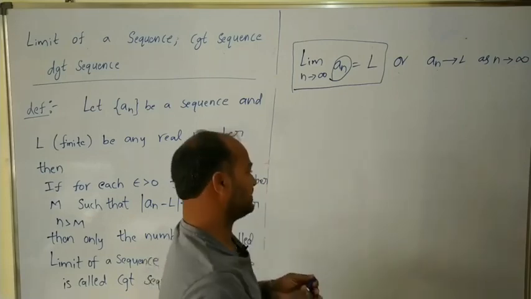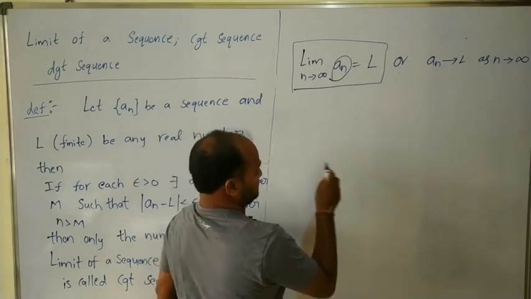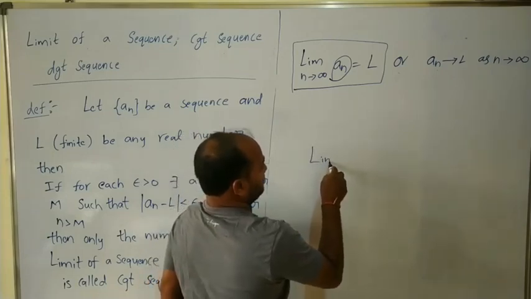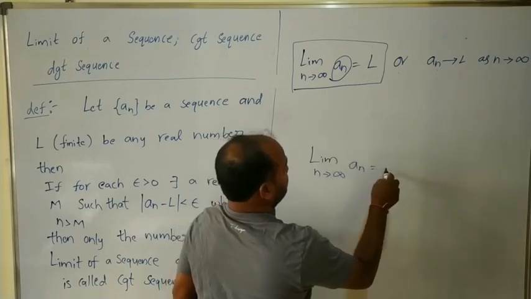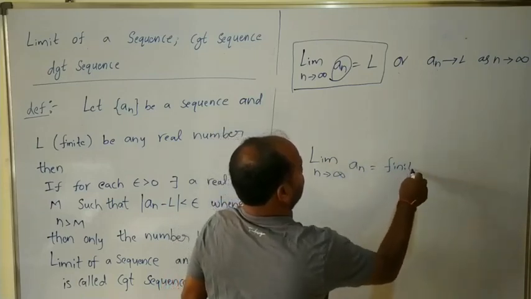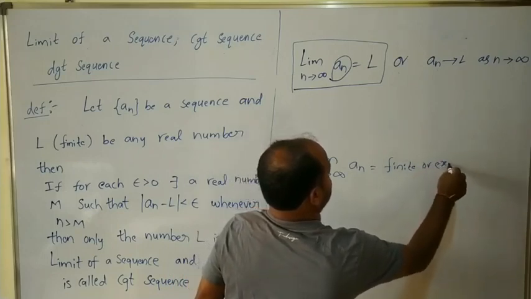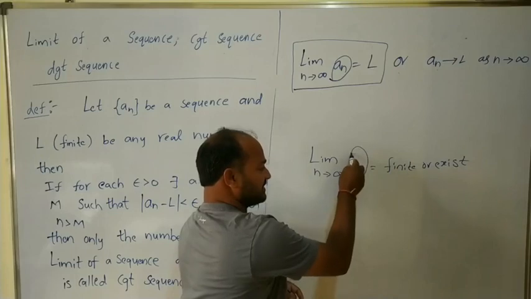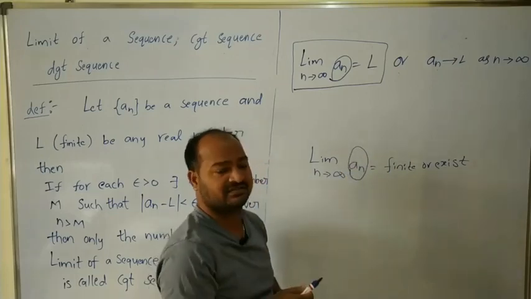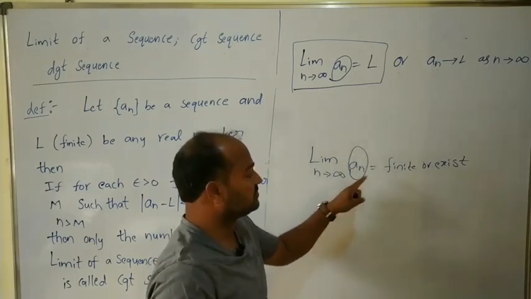So here once again I will explain, very important. If limit n tends to infinity of a_n is finite or exists, then only we can say that the sequence a_n is a convergent sequence and converges to that limit.